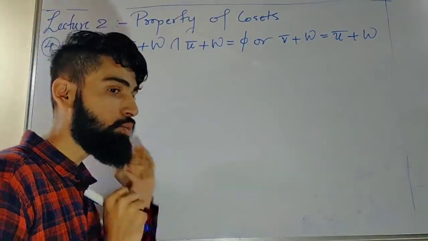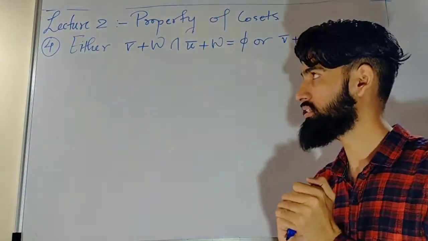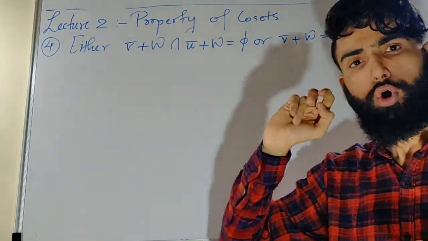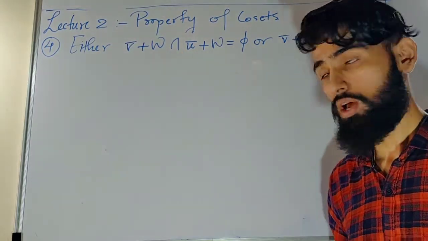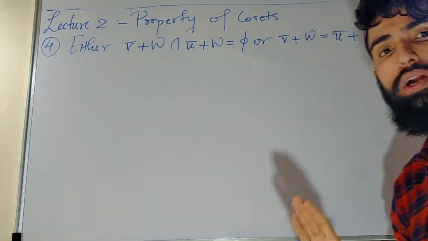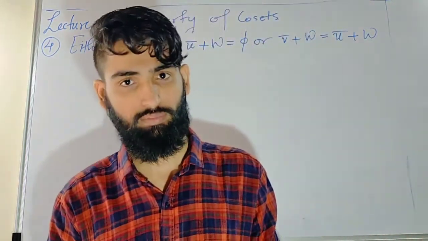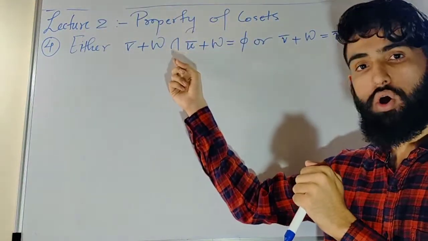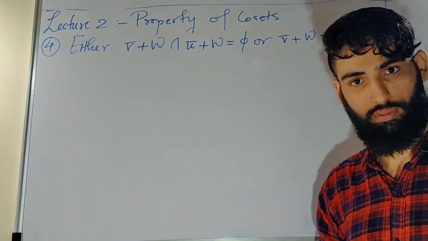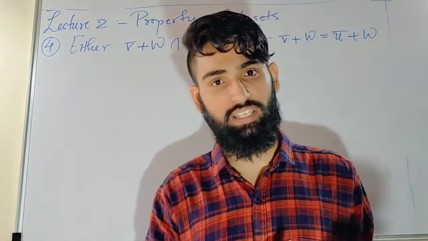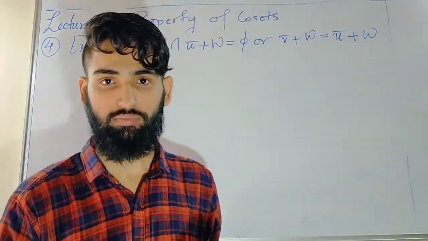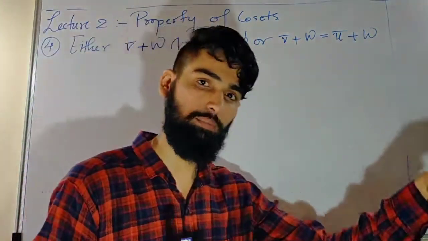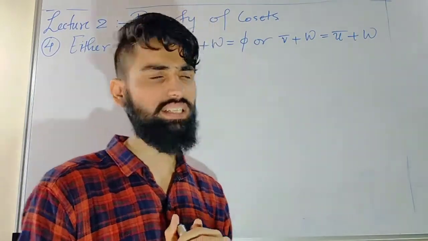So if I try to convert this property into words, it says either the intersection of two cosets is empty, or they are equal to each other. This means two cosets are either distinct or they are equal. Distinct means there is no intersection between them. If there is something inside the intersection, then the two cosets must be the same. Really simple. Let's try to prove it.